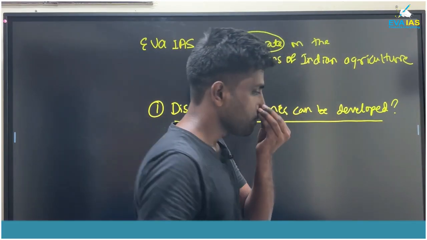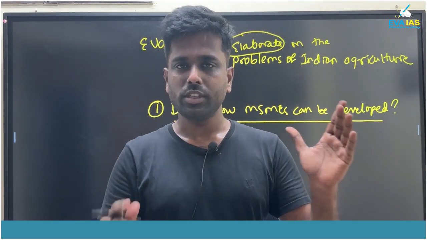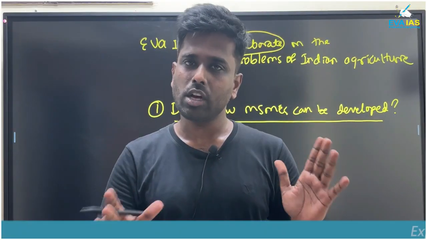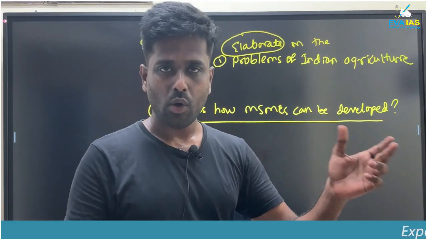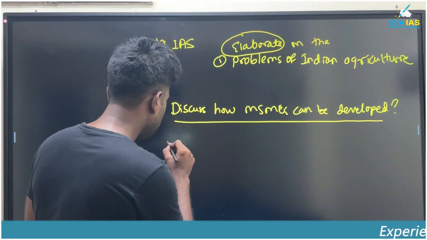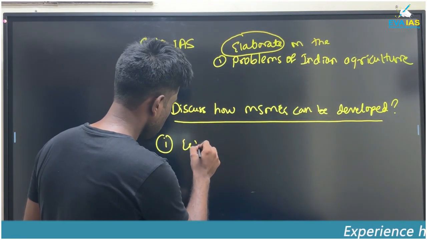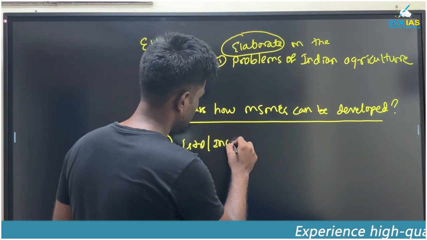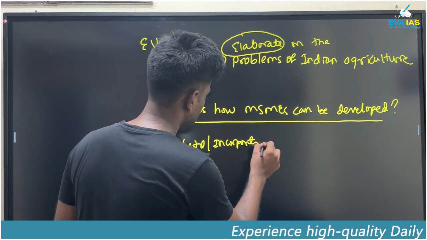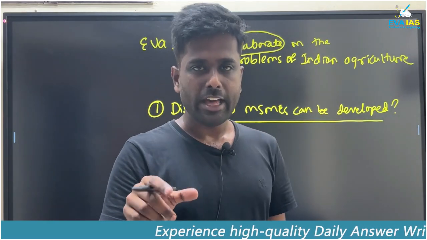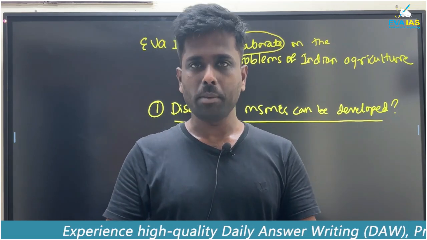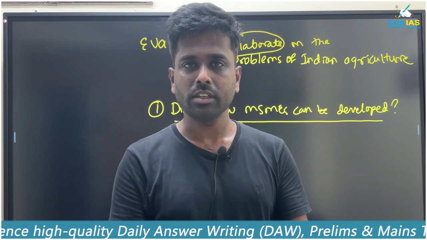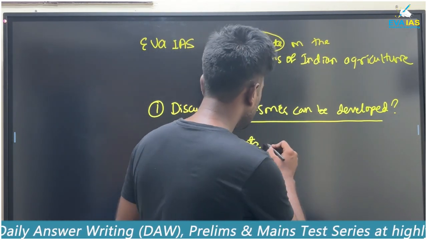See, this is a company. You just think from scratch. Whenever you are telling how it can be developed, think first of all about establishment or incorporation. If a company has to be established, suppose there is no company at all in a particular place, the first requirement is the land. First is the land.